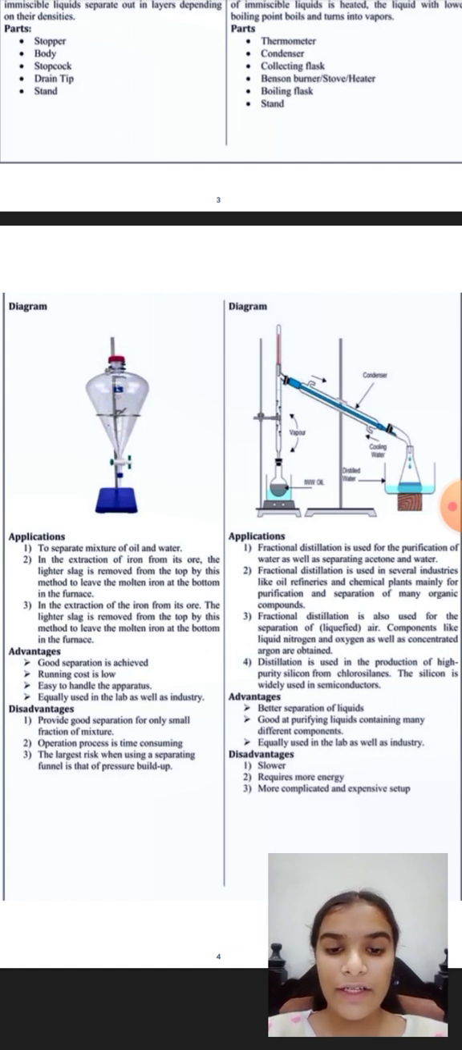Now the advantages and disadvantages of fractional distillation. The advantages are: better separation of liquids, good at purification, liquids containing many different components, equally used in the lab as well as in the industries. And the disadvantages are: it is a slower process, it takes very much time, requires more energy, and is more complicated and expensive.